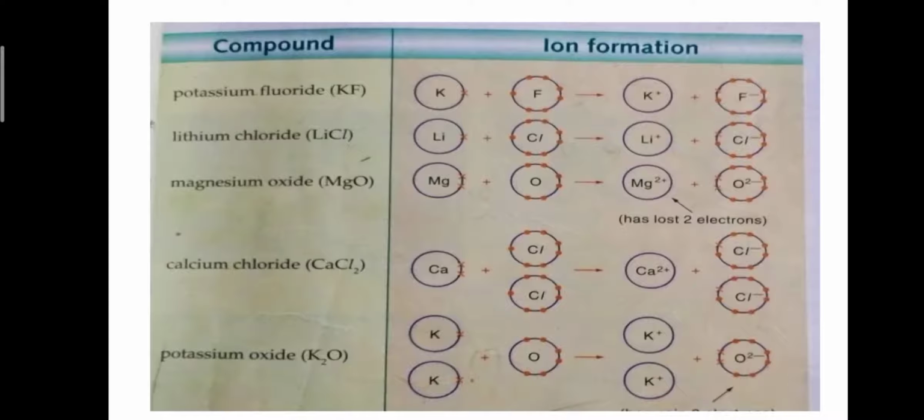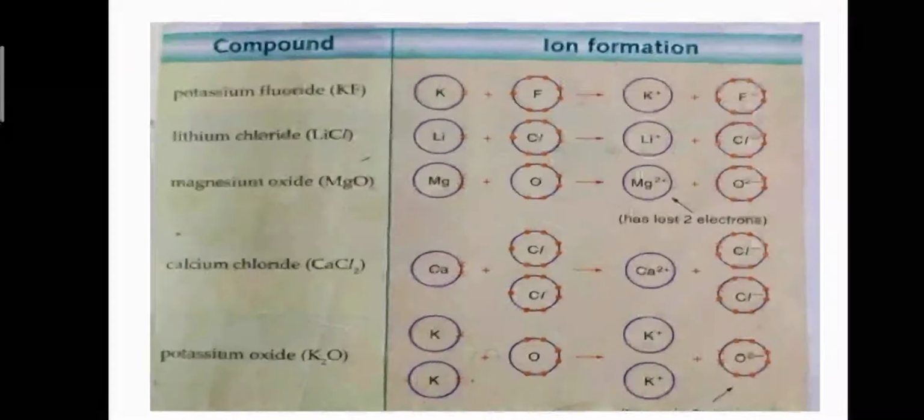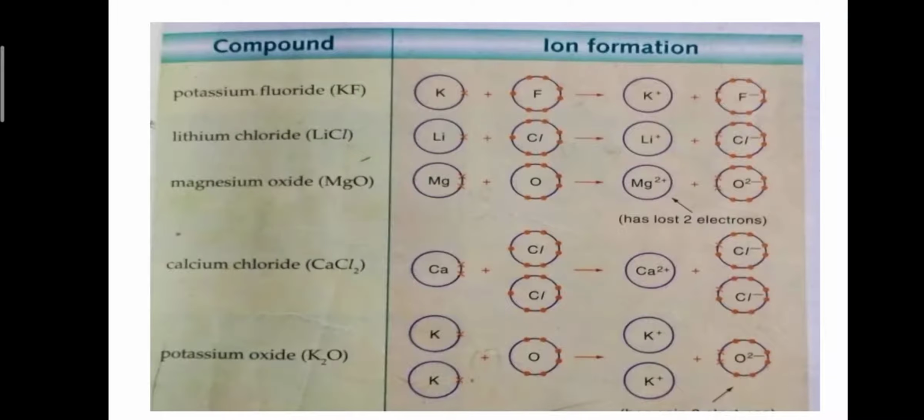Number 5, potassium oxide. Potassium has 1 electron in its outermost shell. When it reacts with oxygen, the oxygen atom has 6 electrons in its outermost shell.